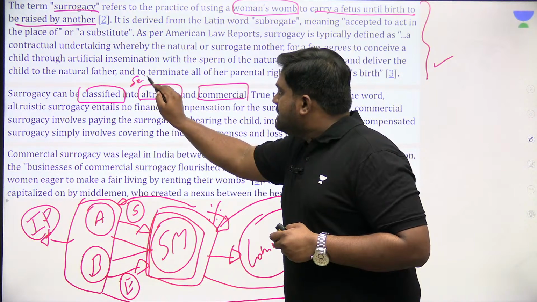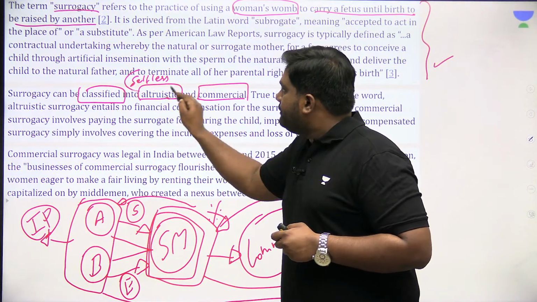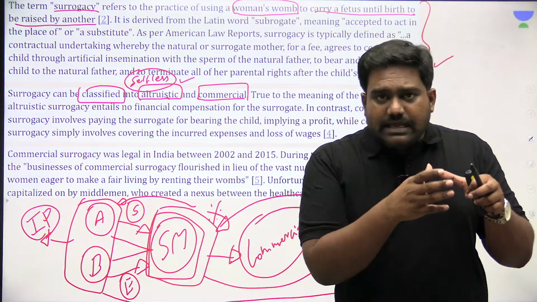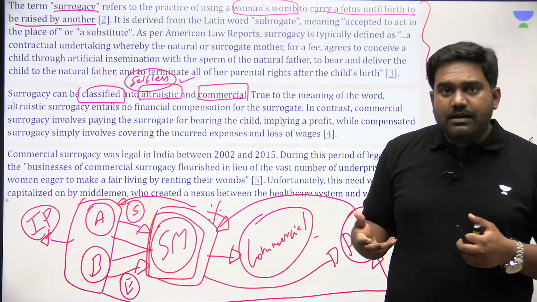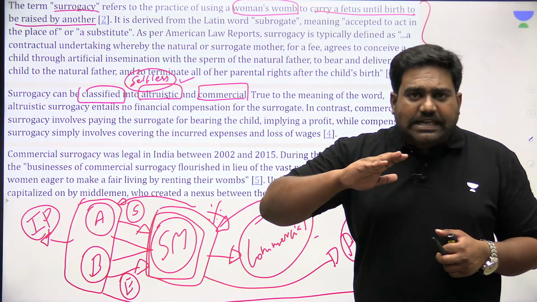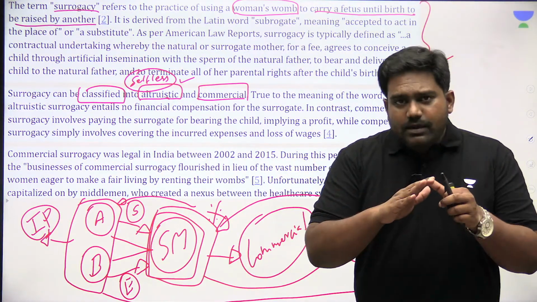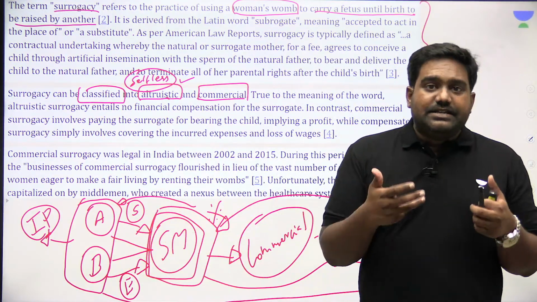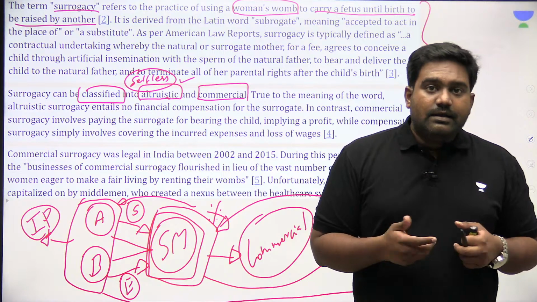It means selfless. As a selfless act, if a surrogate mother is ready to bear the children of intended parents without expecting any monetary compensation, without any monetary exchanges being involved between them, then that is altruistic surrogacy.